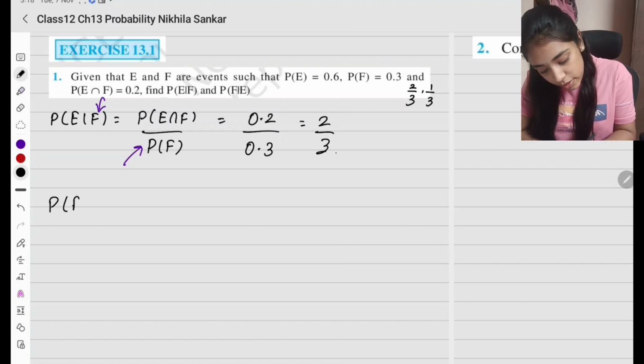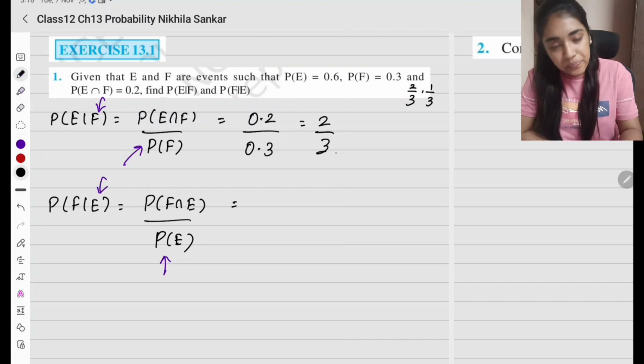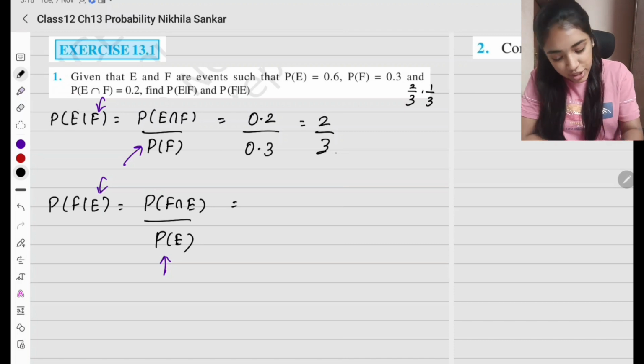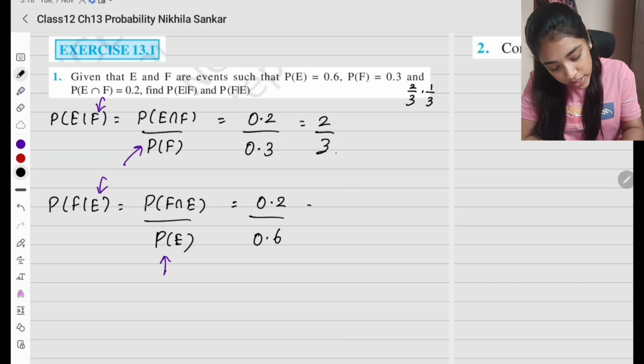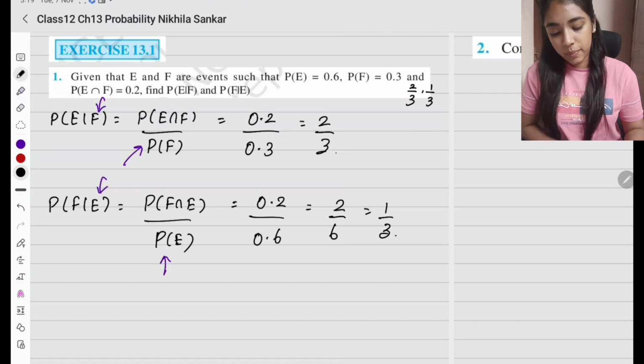Simple. What is probability of F given E? Probability of F intersection E divided by probability of E. Remember, here whatever is in the given is what must come in the denominator. So E intersection F and F intersection E are the same. So you have 0.2 divided by probability of E, which is 0.6. So this is going to be 2 by 6, which is 1 by 3. This is the answer. Okay, simple. Copy.